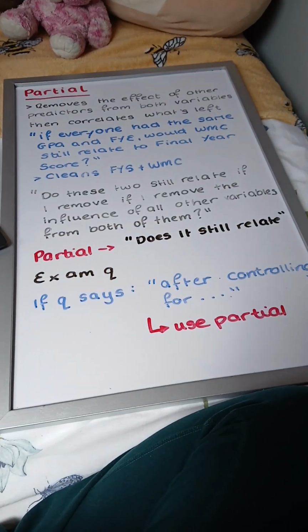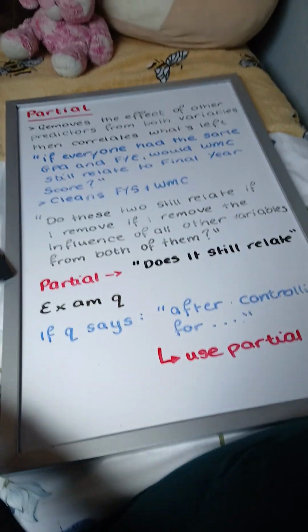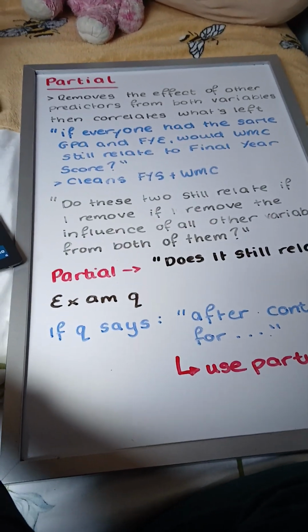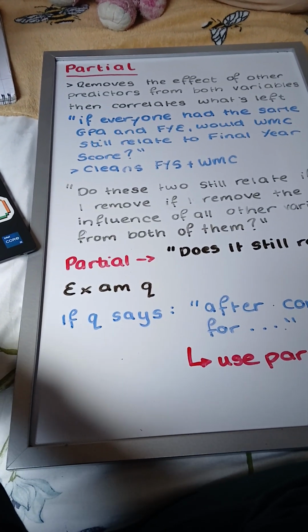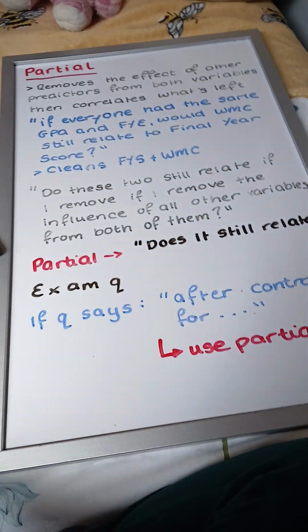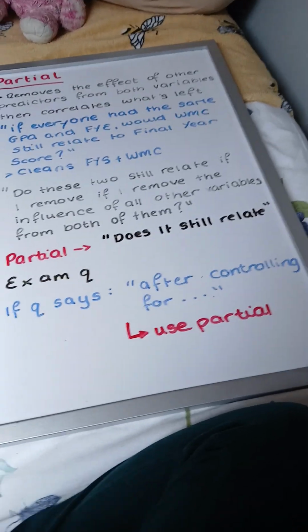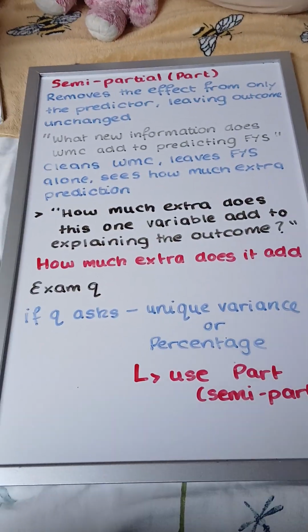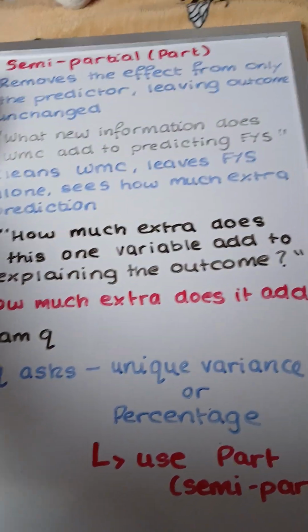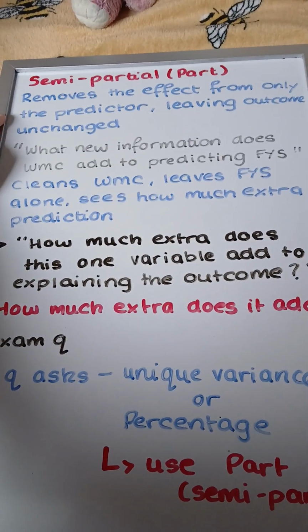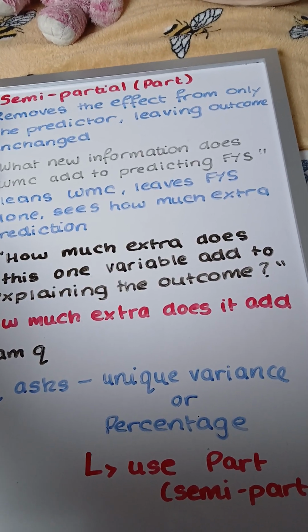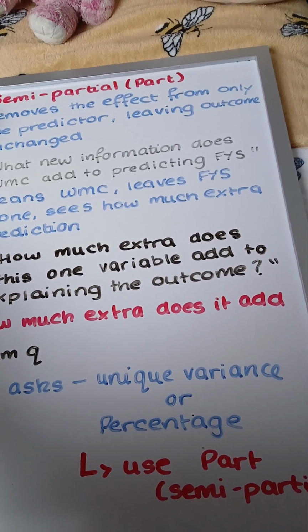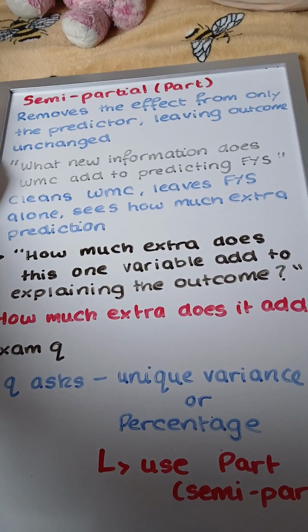So now we're going to move on to semi-partial. So all you really need to remember with partial is it's asking for the strength of the relationship. Do these two still relate if we remove everything else? That's basically what partial is asking in the simplest form. So now we're going to look at semi-partial or part. So the difference is that semi-partial removes the effect from only the predictor, leaving the outcome unchanged. Partial removes the influences from both the predictor and the outcome, the predictor being working memory capacity and the outcome being final year score.